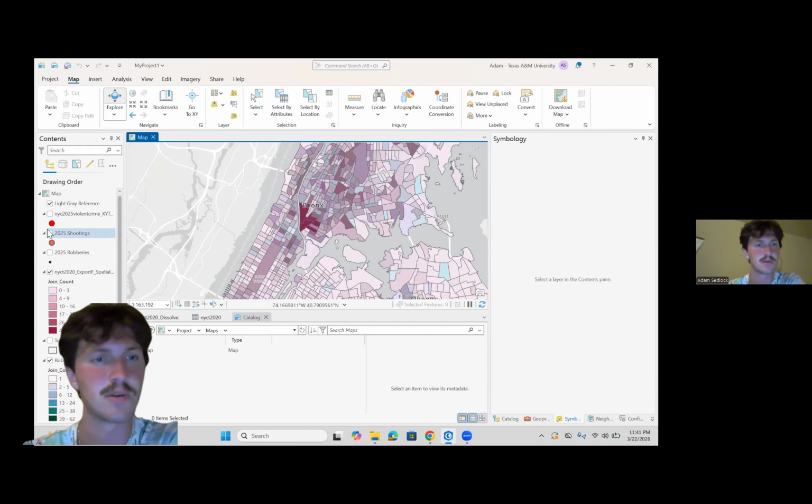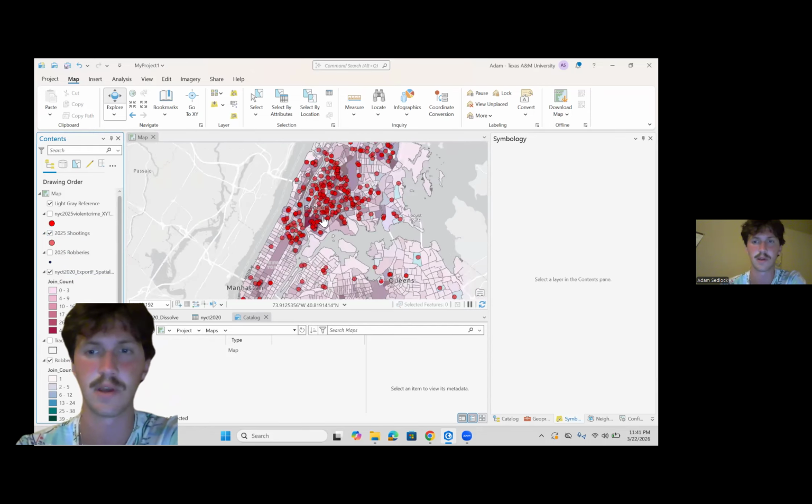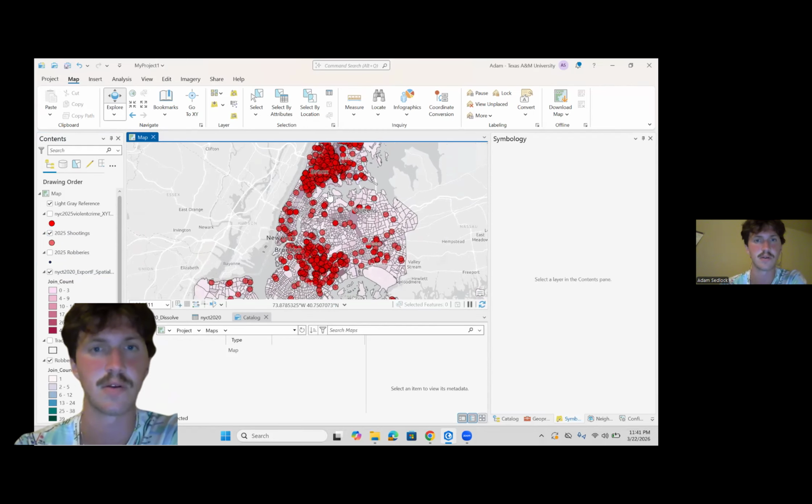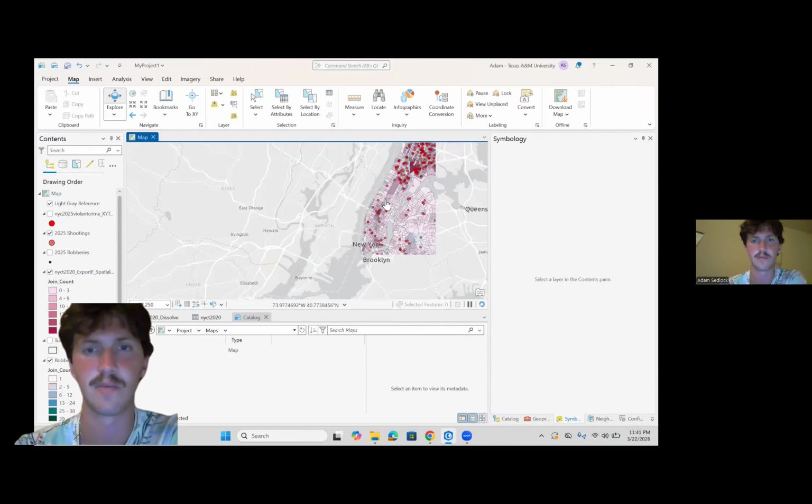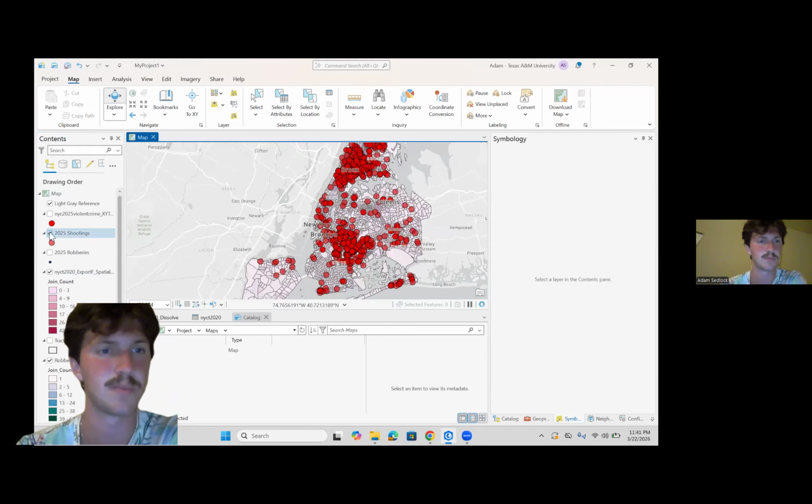So we can turn these on. We see shootings and we can segregate them by year. I was toying around a little bit. These are the locations of shootings in New York City in 2025. We don't really need all of this here because it was just one year. It's just a layer that I was playing with.